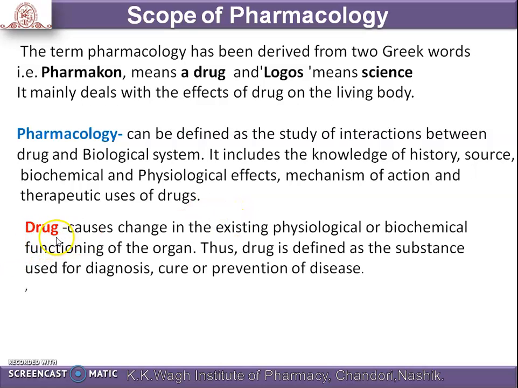Then next one is drug. What is meant by drug? We see different definitions in different subjects, physics, chemistry. But in terms of pharmacology, a drug causes a change in the physiological and biochemical functioning of the organ. Thus, the drug is defined as a substance used for the diagnosis, cure, or prevention of disease. This definition can be a little different in different subjects. In terms of pharmacology, it is mainly about what changes the drug can cause in the physiological or biochemical functioning of the organ.